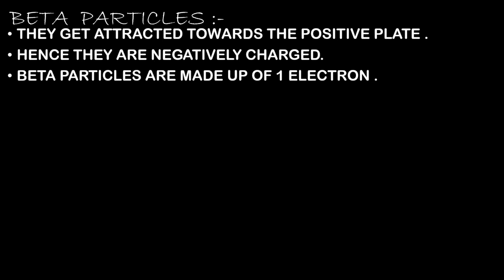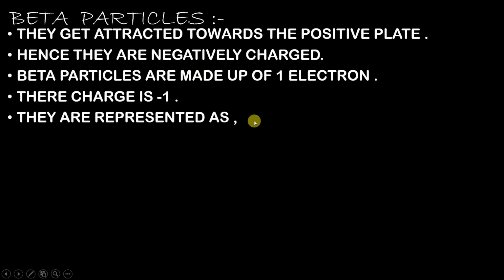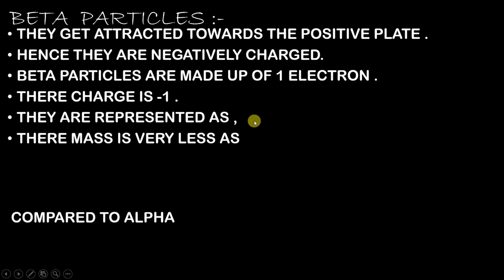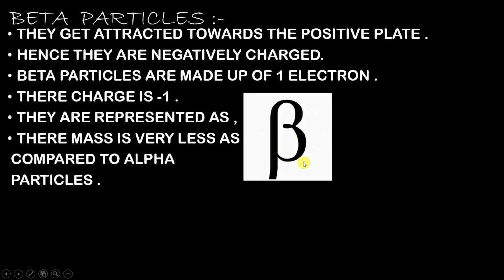In short, you can say that cathode rays and beta radiations are somewhat the same, because you have seen that cathode rays are made up of electrons only. And since a beta particle is made up of one electron, the charge on one beta particle is -1. They are represented by the beta sign. Yeah, this is the beta sign by which they are represented.